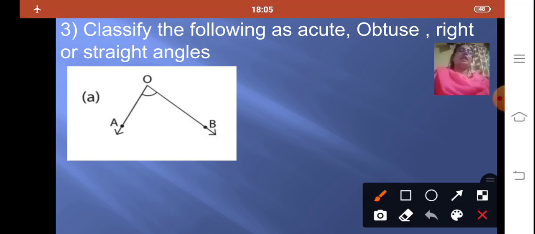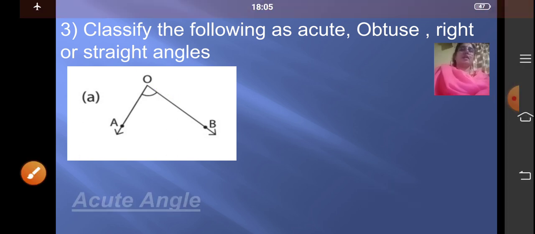Here, children, the rays meet at one common vertex, that is vertex O. So if I draw a straight vertical line here, it becomes my right angle. But here angle AOB is less than a right angle, so it is an acute angle.